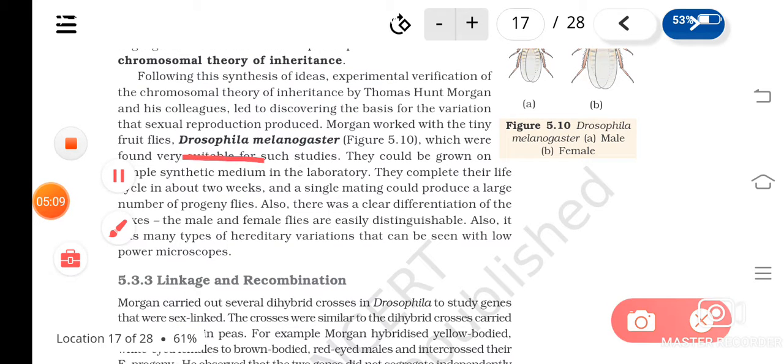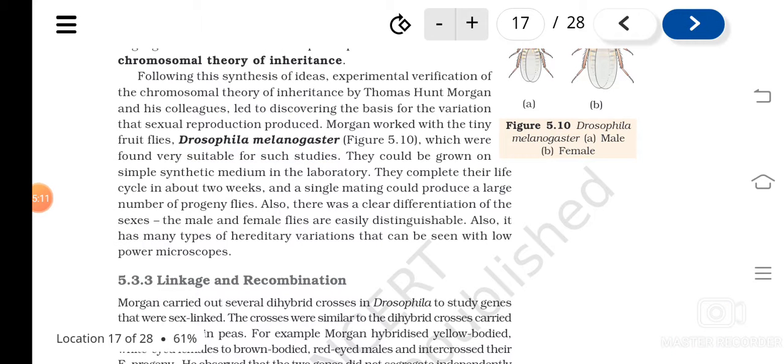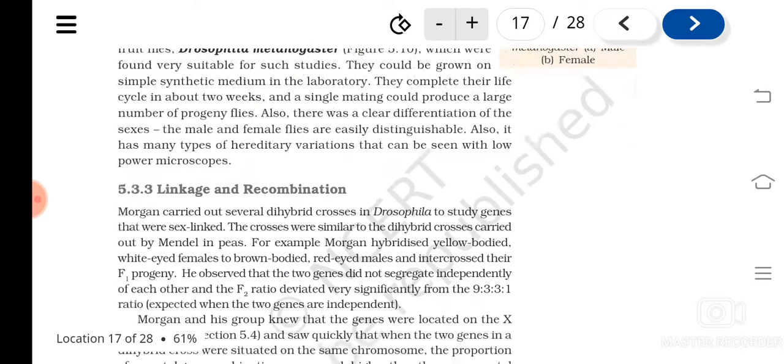There were many reasons why they selected this: they are very simple organisms, they can complete their life cycle within 2 weeks, they produce a number of progeny, and the male and female sexes are easily identifiable.